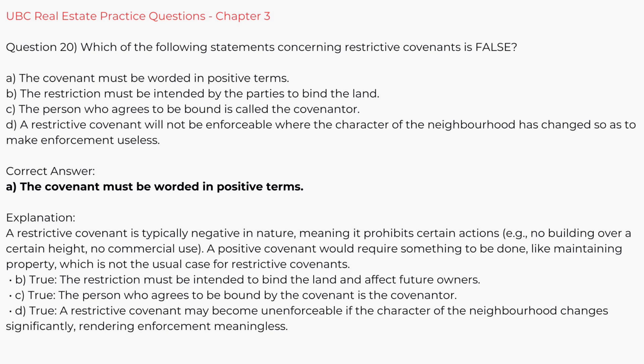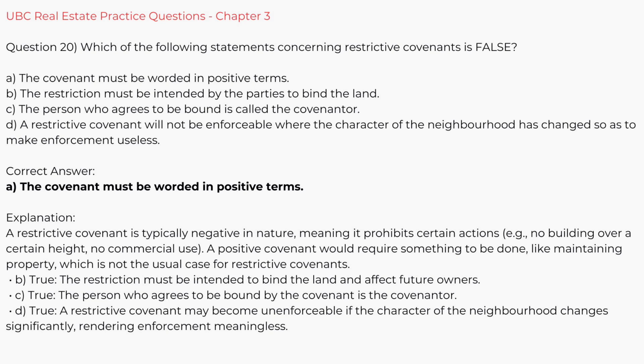The covenant must be worded in positive terms. Explanation. A restrictive covenant is typically negative in nature, meaning it prohibits certain actions, e.g., no building over a certain height, no commercial use. A positive covenant would require something to be done, like maintaining property, which is not the usual case for restrictive covenants.